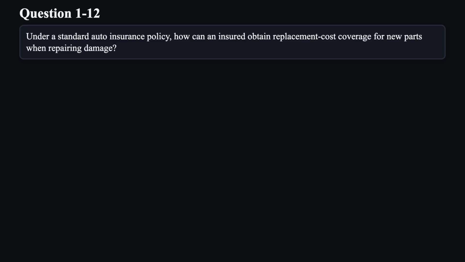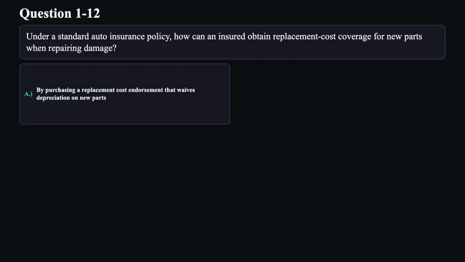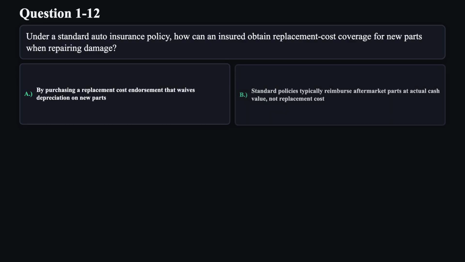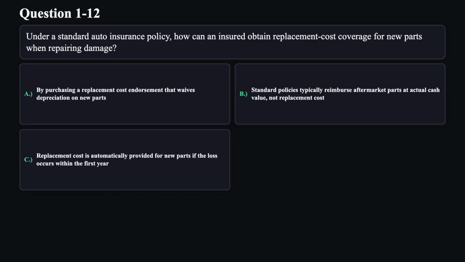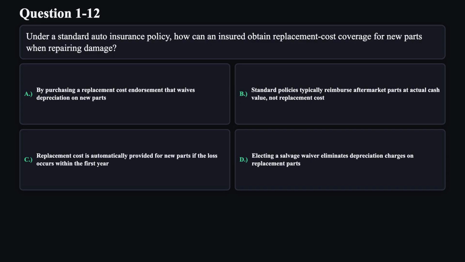Question 12. Under a standard auto insurance policy, how can an insured obtain replacement cost coverage for new parts when repairing damage? A. By purchasing a replacement cost endorsement that waives depreciation on new parts. B. Standard policies typically reimburse aftermarket parts at actual cash value, not replacement cost. C. Replacement cost is automatically provided for new parts if the loss occurs within the first year. D. Electing a salvage waiver eliminates depreciation charges on replacement parts.